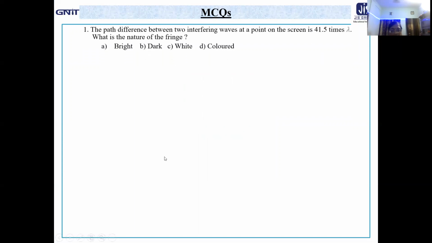Now let us discuss few multiple choice questions, because the multiple choice question means it is not only 1 mark, it may be 2 or 3 marks too. Just take a look. The path difference between two interfering waves at a point on the screen is 41.5 times lambda. What is the nature of the fringe? Now look here. It is odd multiple of lambda. 0.5 means half will come. Naturally, it will be odd multiple of lambda. So what will be your answer? That it is dark. That is option B.